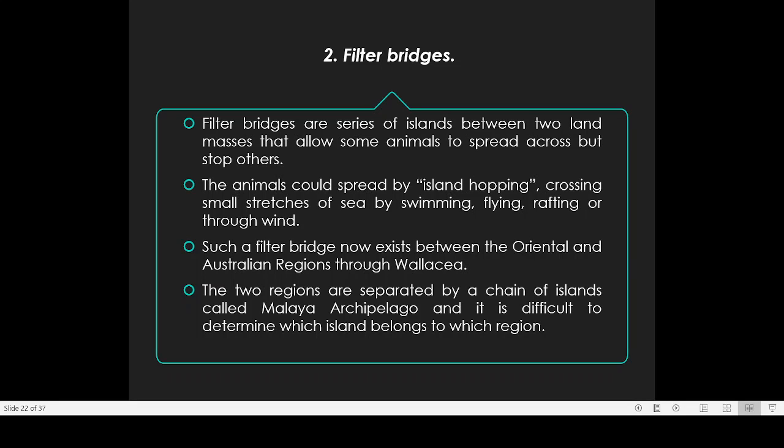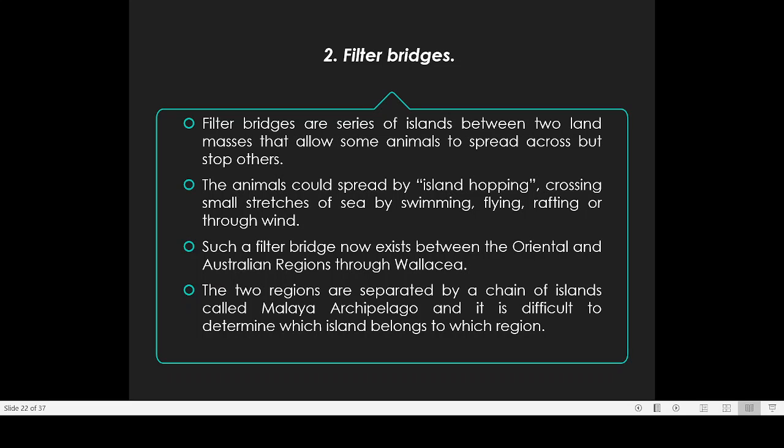Sometimes some filter bridges allow only the passage of smaller animals. Bigger animals may not be able to go through those bridges. Sometimes only bigger animals may be able to go, smaller animals may not. Some bridges may allow only those animals which have good swimming ability, and those which do not have good swimming ability may not be able to cross. So filter bridges are series of islands between two land masses that allow some animals to spread across but stop others. So that is the importance of filter bridges and corridor bridges.